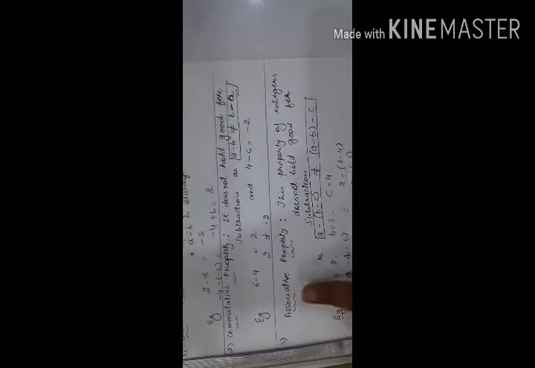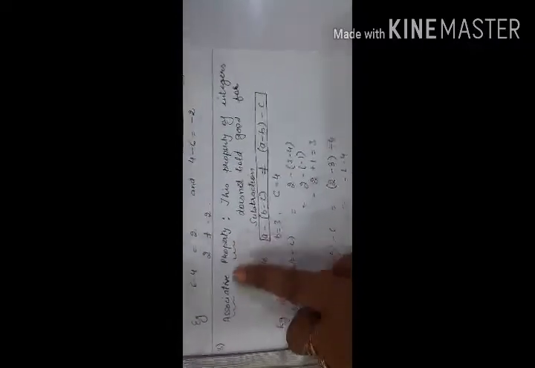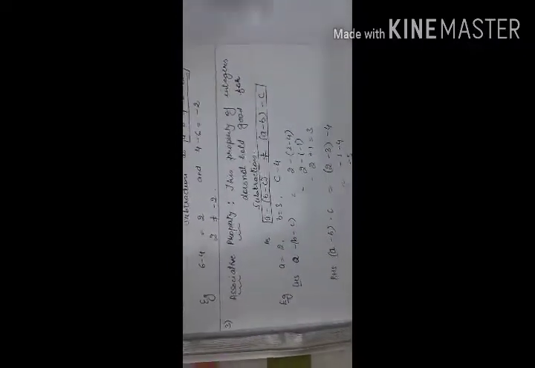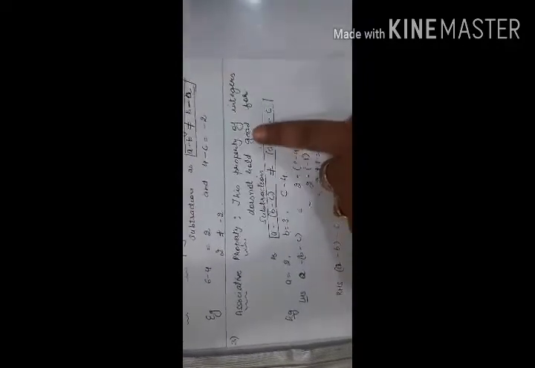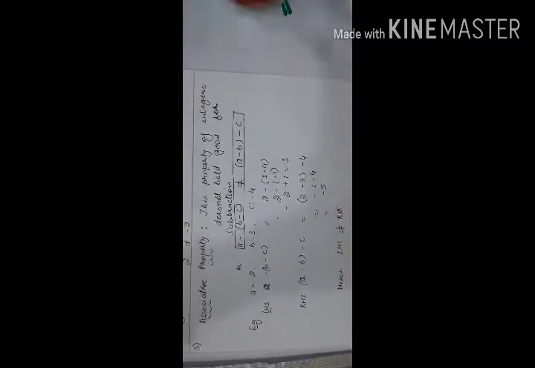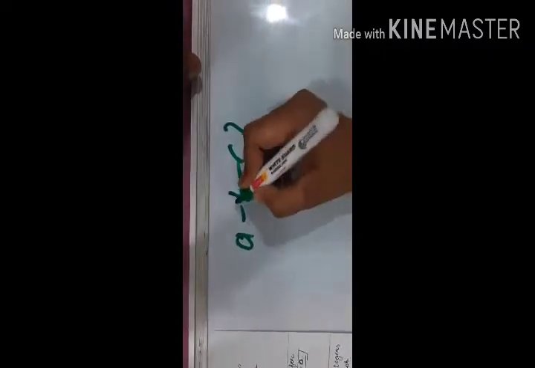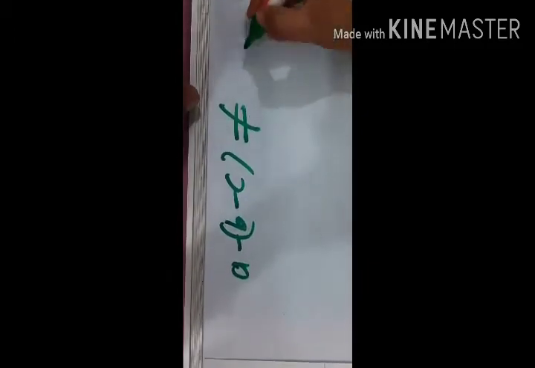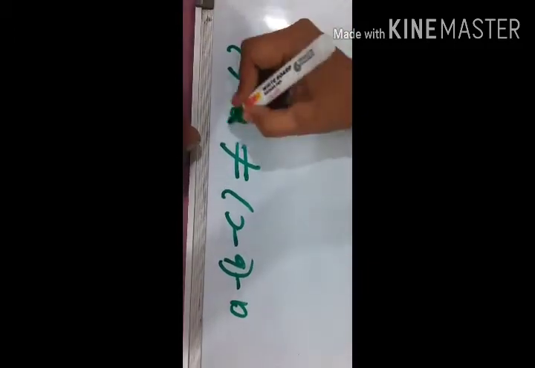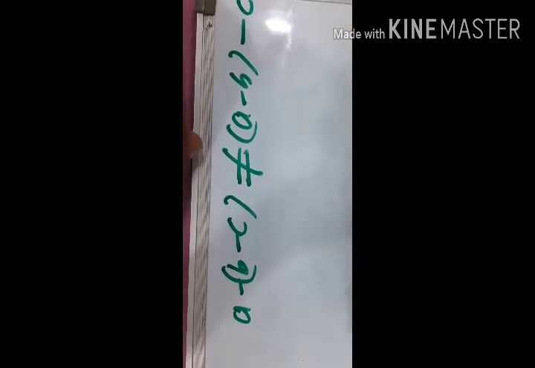Similar is the case with the associative property. This property also does not hold good in case of subtraction. Say for example, (a minus b) minus c is not equal to a minus (b minus c).